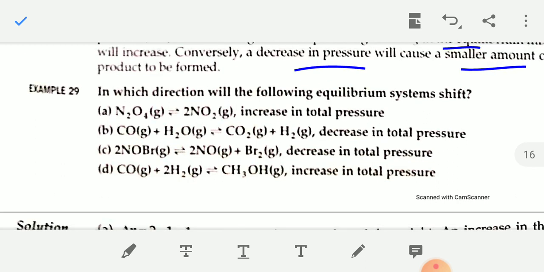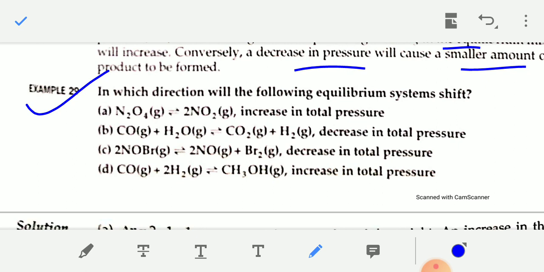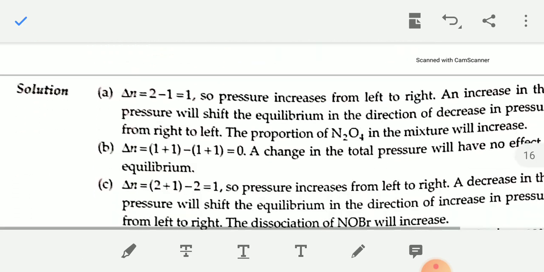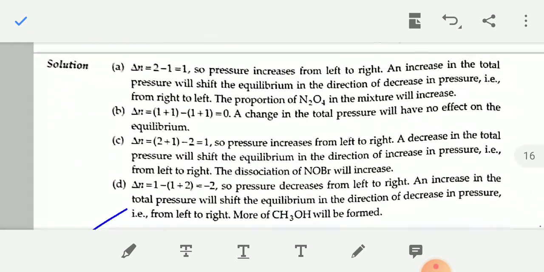You will be asked in the exam this type of question: N2 plus N2O4 reversible arrow to 2NO2. So what will be the effect of an increase in total pressure? If you further increase pressure, the backward reaction will occur to a greater extent, because in the forward reaction pressure increases, but in the backward reaction pressure decreases. The solution is also given, read it properly.